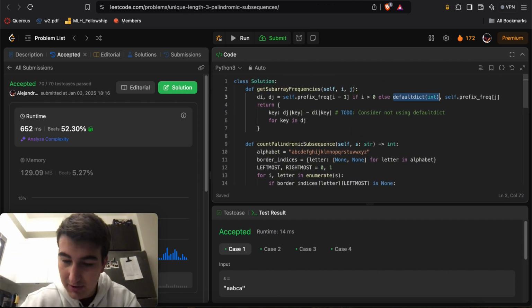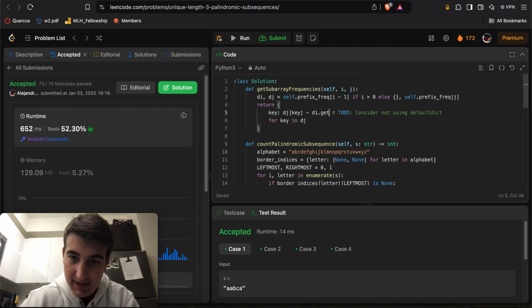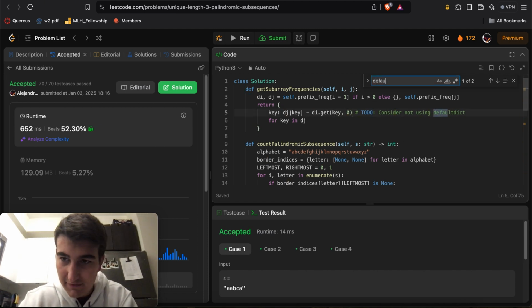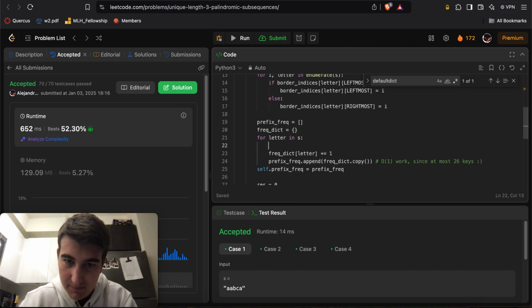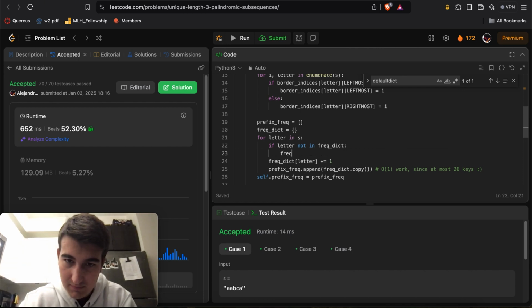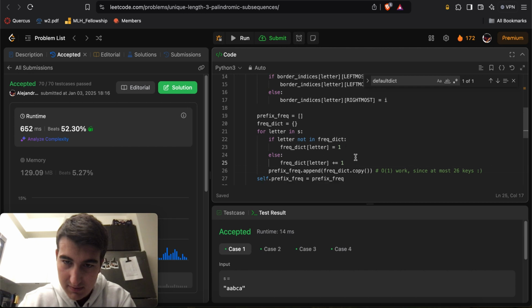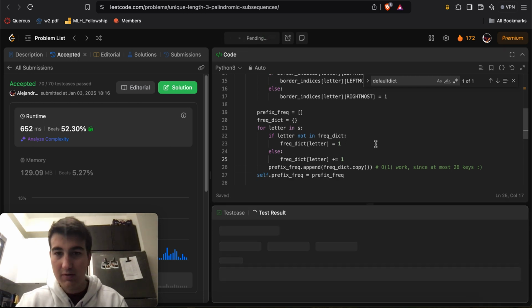Here, what I'd rather do is something like this, and then here I'd rather do di dot get key comma 0 and stop using default dict. Right? Not in frec dict. One else, right, for now.